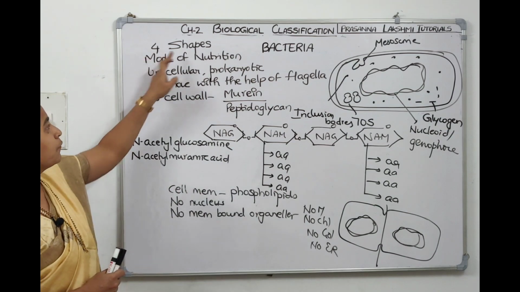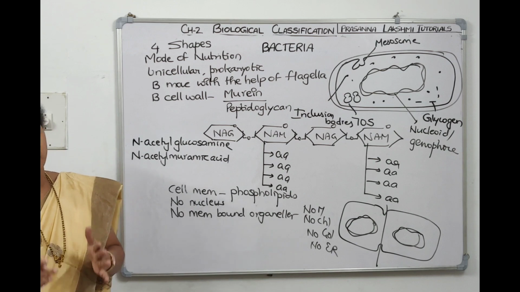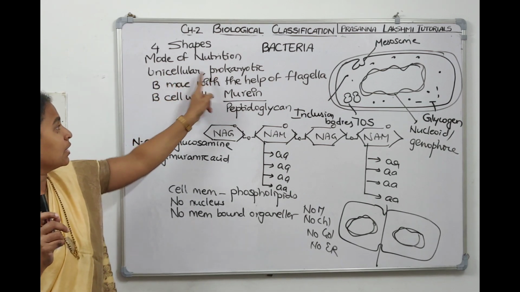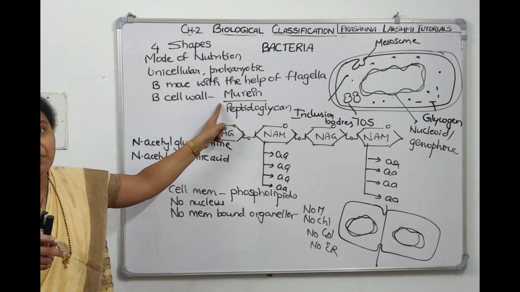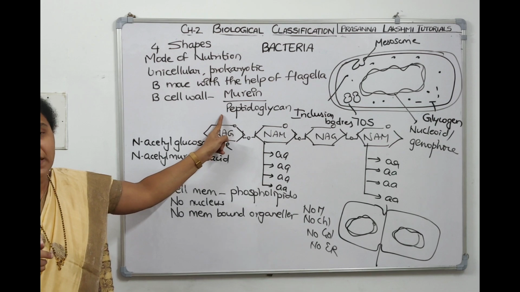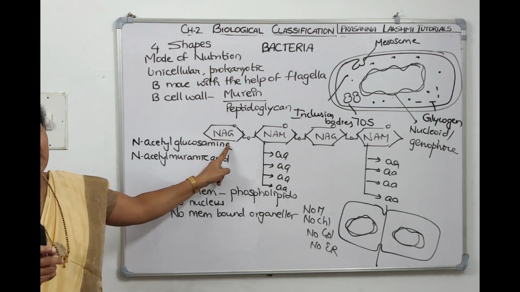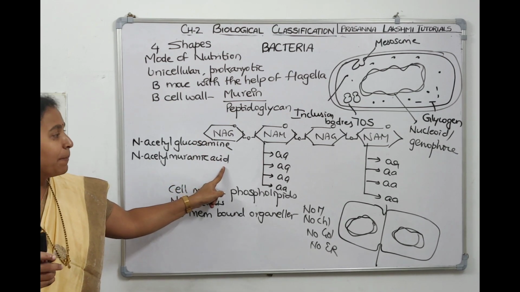So we discussed the four shapes, the mode of nutrition: photoautotrophs, chemoautotrophs, photoheterotrophs, chemoheterotrophs. Then we said bacteria are unicellular, they are prokaryotic, and they move with the help of flagella. Now the cell wall of bacteria is called murein, which is also called peptidoglycan. The composition is repeating units of NAG and NAM. NAG stands for N-acetyl glucosamine, NAM stands for N-acetyl muramic acid. It has a tetrapeptide of 4 amino acids linked by peptide bond.